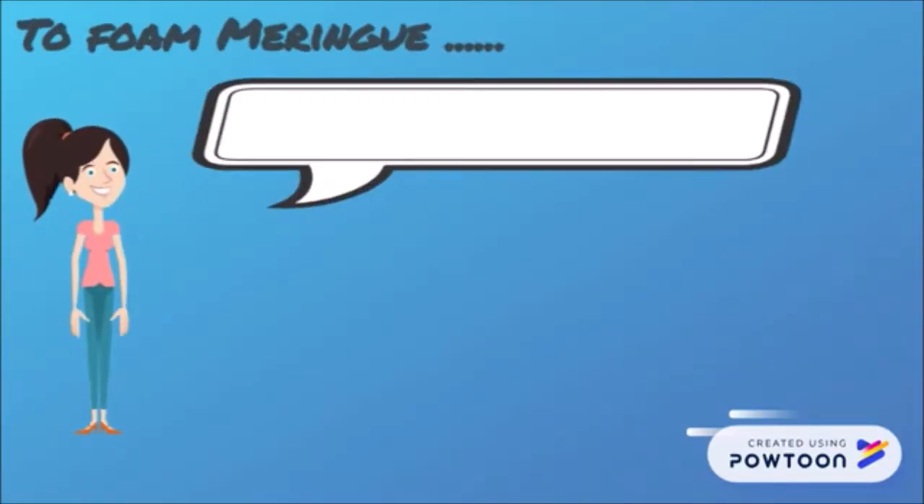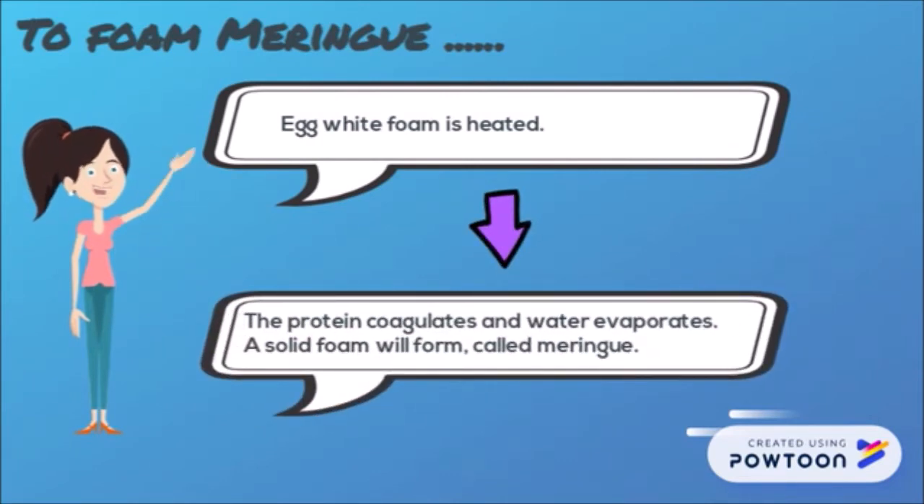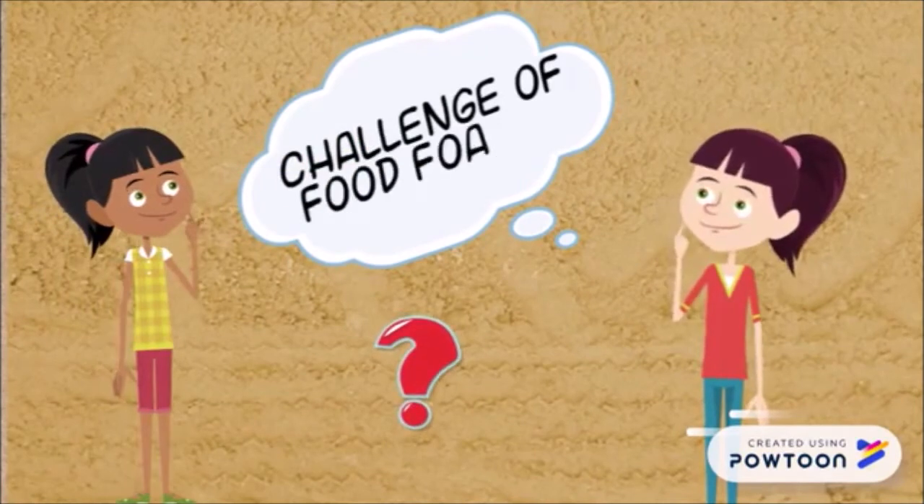Furthermore, to form meringue, egg white foam is heated. The protein coagulates and water evaporates. A solid foam will form, which is called meringue. Would you ever wonder, when you are eating the delicious angel cake or meringue, what are the challenges of making